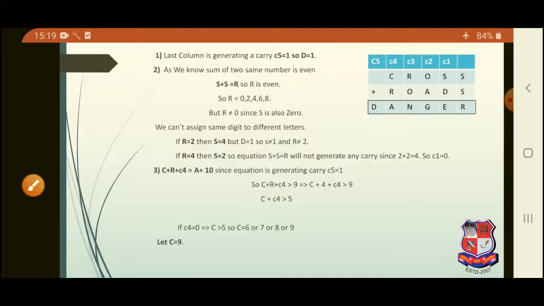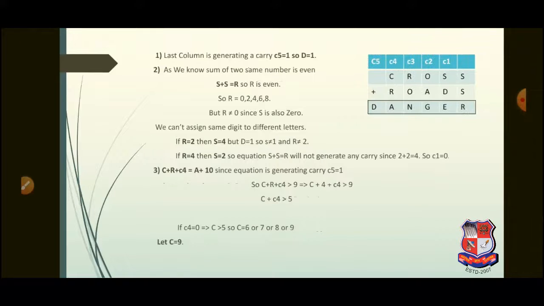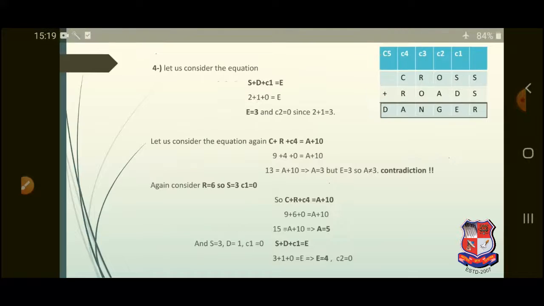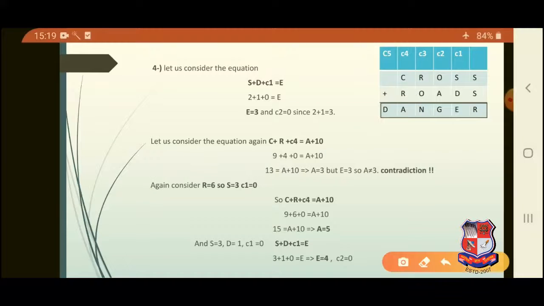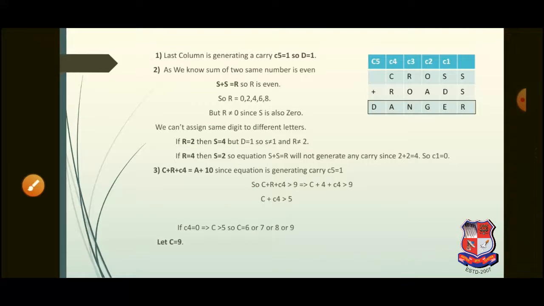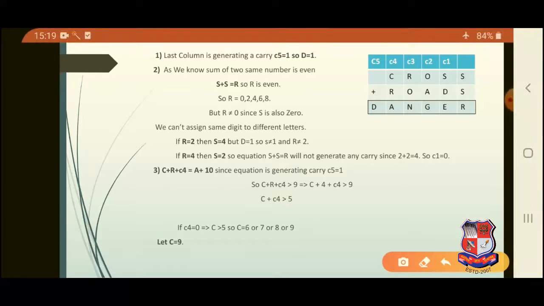Now moving further, we examine the column C plus R plus C4 is equal to A plus 10.